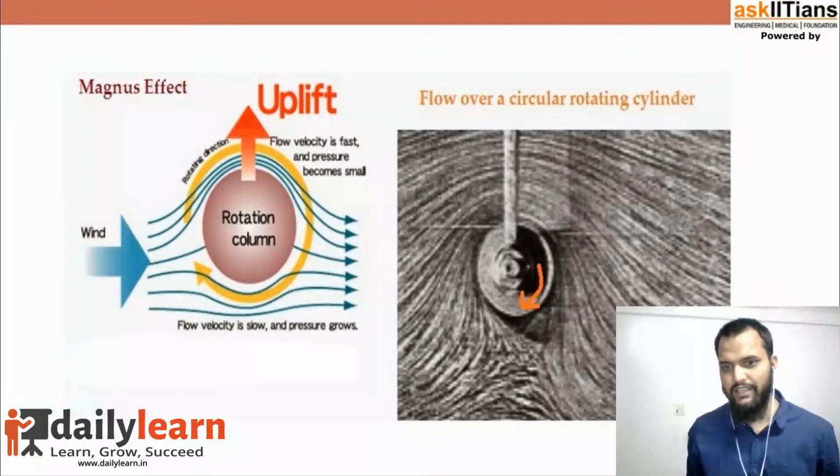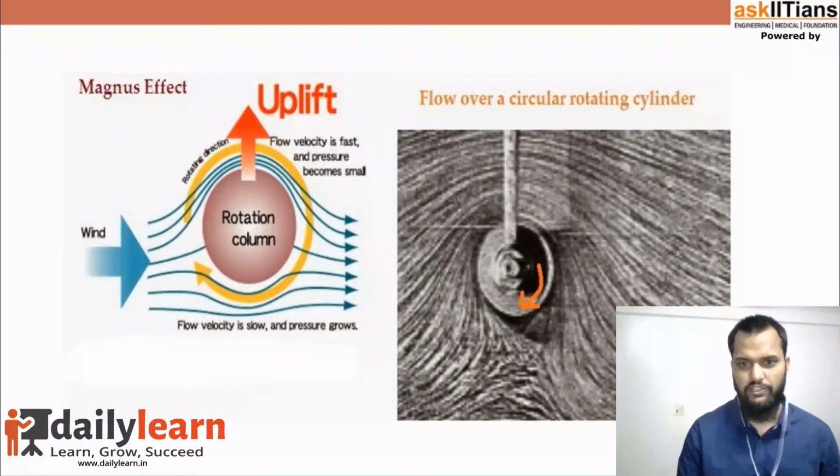So you can see here this is the picture of a flow around a circular rotating cylinder. So if the cylinder is rotating clockwise, the air molecules above it move faster and below it move slower. So the pressure is high at the bottom and low at the top, and this is how a force acts in upward direction. Okay, now look at this video and enjoy it.